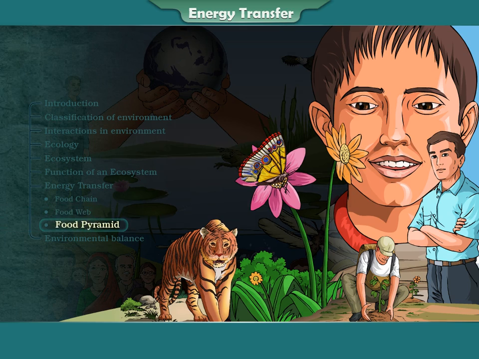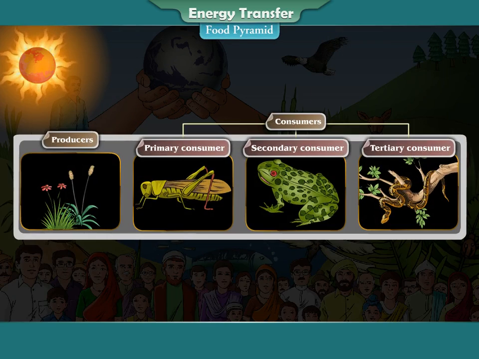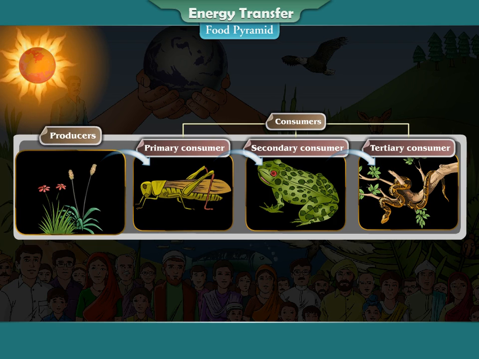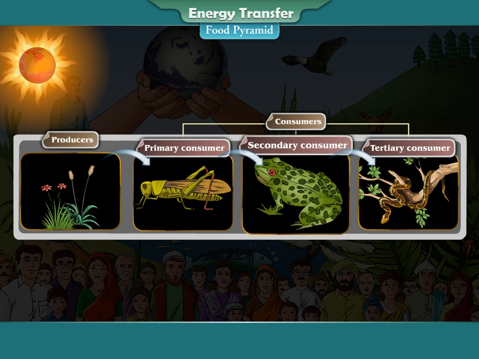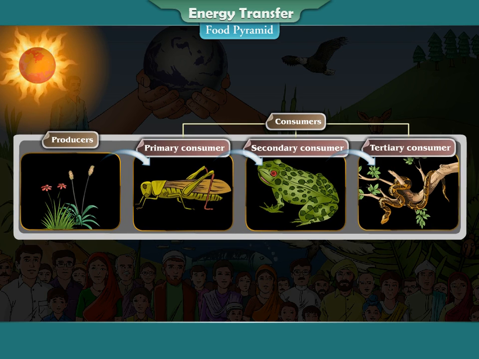Food pyramid. In an ecosystem, energy is transferred through different levels. That is, trophic levels such as producers, primary consumers, secondary consumers, and tertiary consumers.